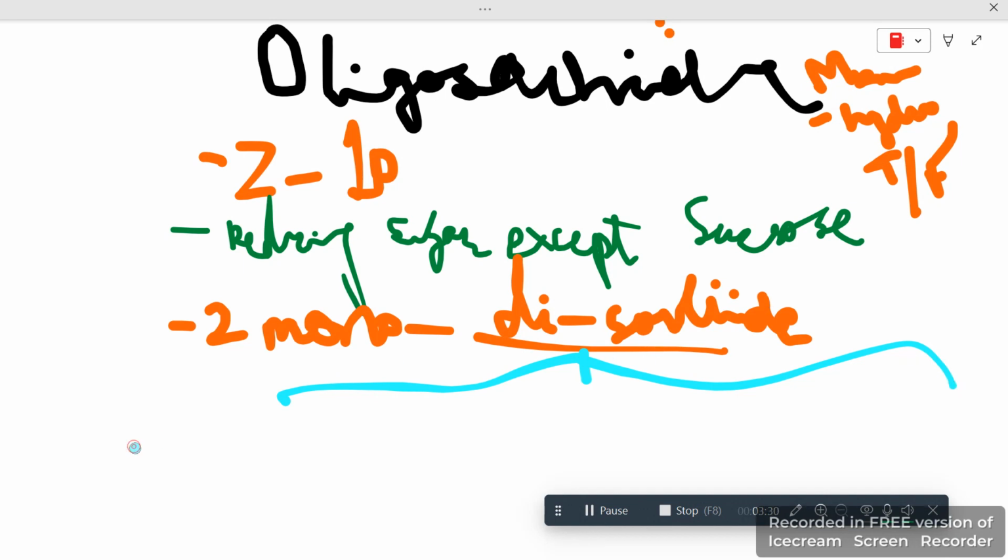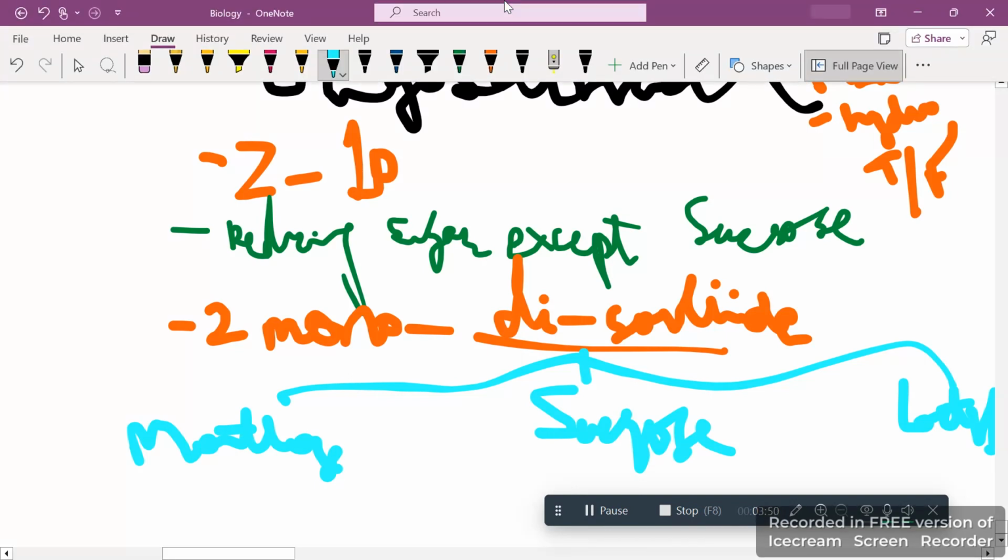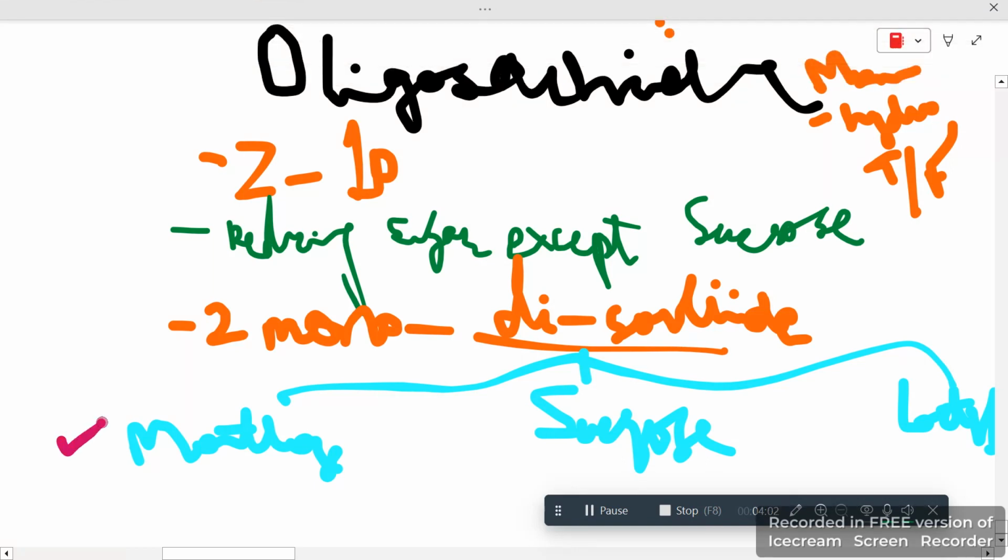So let's start with maltose. Then you will find sucrose. Then you will find lactose. So first thing you need to understand and learn this, because otherwise you'll forget, and this is the basic. If you forgot this, you could not study biomolecules.